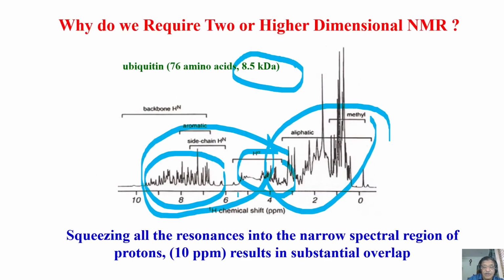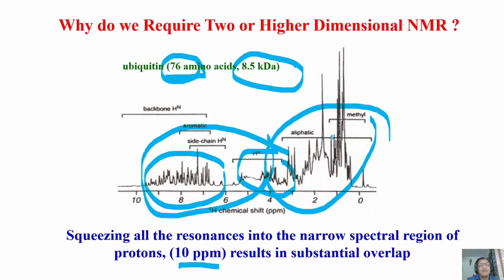Here, there are more than thousands of peaks. All resonances have been squeezed into a 10 ppm range, that is the chemical shift range of protons. The proton chemical dispersion is in the range of 0 to 10 ppm. So all 76 amino acids, each of them can be considered a spin system. 76 spin systems with so many protons present. All the peaks are hidden here.